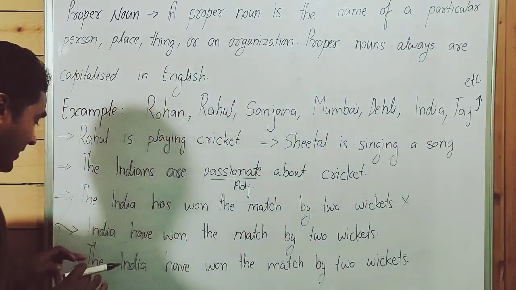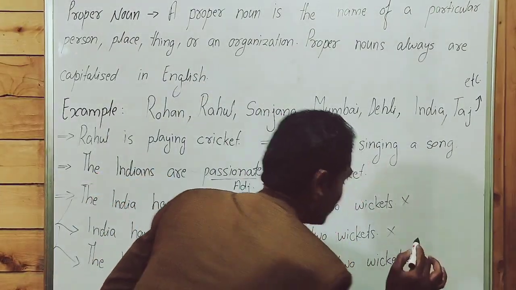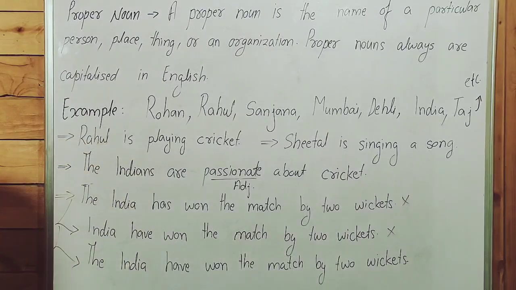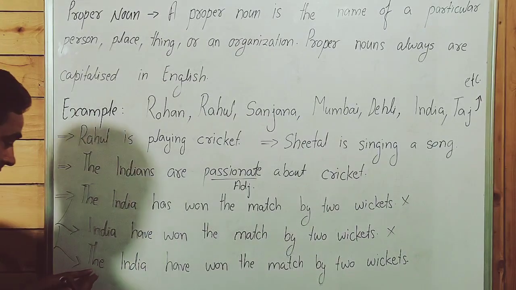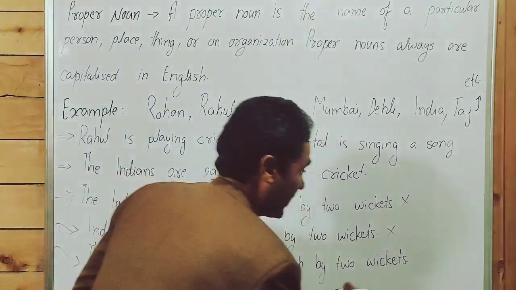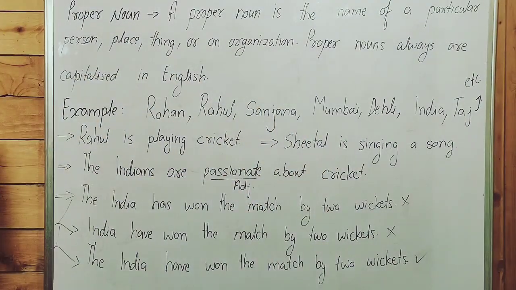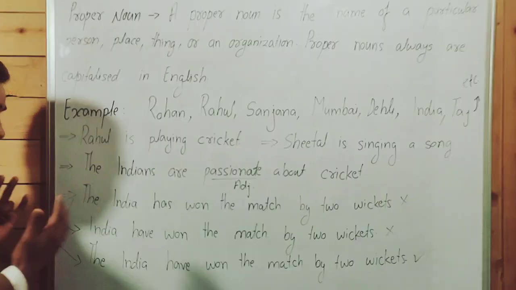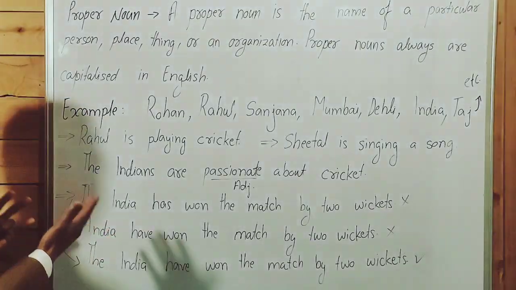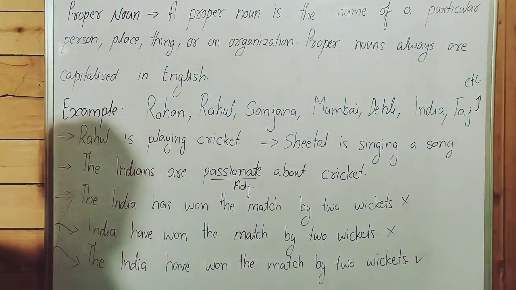It's an incorrect sentence. India have won the match by 2 wickets. It's also an incorrect sentence. The India have won the match by 2 wickets. It's a 100% correct sentence. Why, guys? Why is this correct whereas two sentences are incorrect?